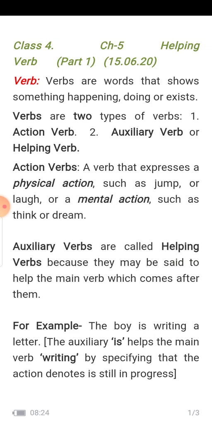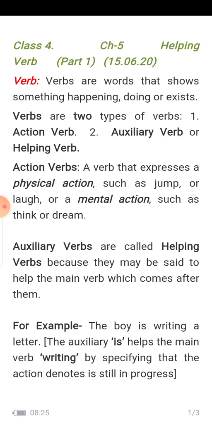Our body is engaged with that. And mental action, that we are thinking, dreaming. These things are also called action verbs. So action verbs are also of two types, physical action and mental action. So a verb that expresses the physical action or mental action is called action verb.